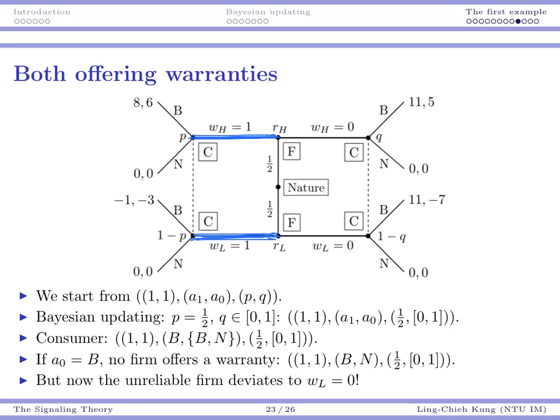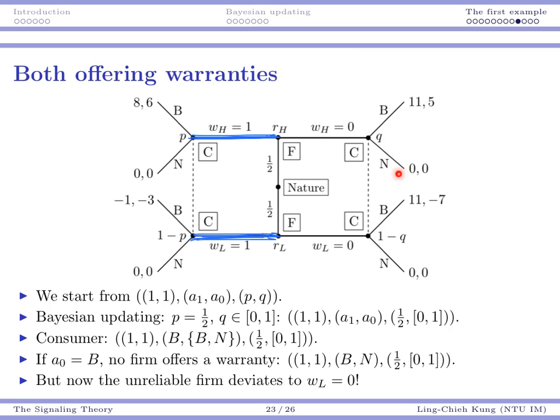But here there is a technical issue that we do not say that Q is 1/2. Instead, we say Q can be any number, because when you observe no warranty, that somehow actually does not happen in this case, because we assume that both companies will choose to offer a warranty. So it's impossible for you to observe no warranty.